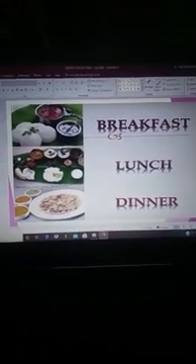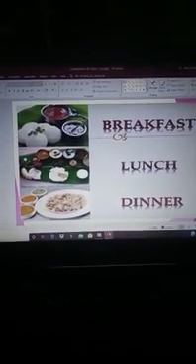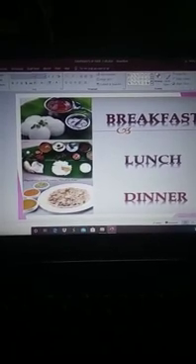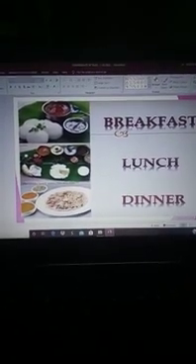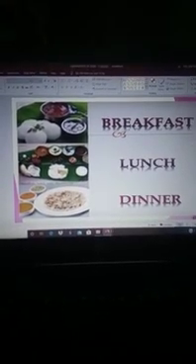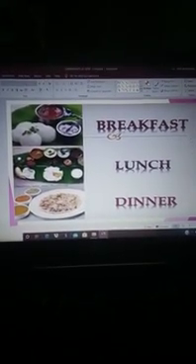Do we eat the same kind of food item? No, we eat different varieties of food items like idli, dosa, puri, pongal, chapati, rice. We eat different varieties of food items.